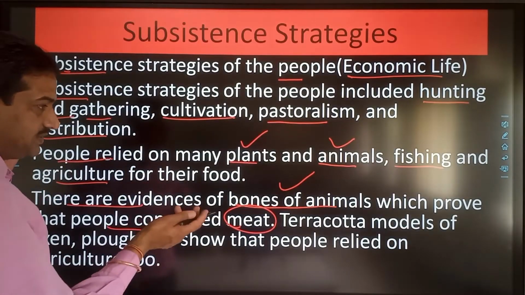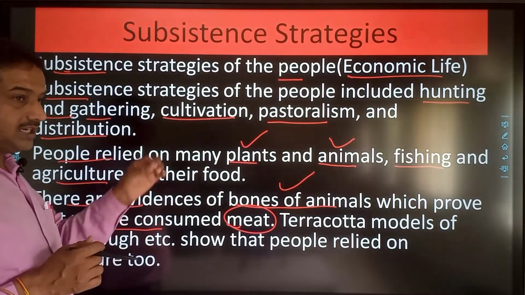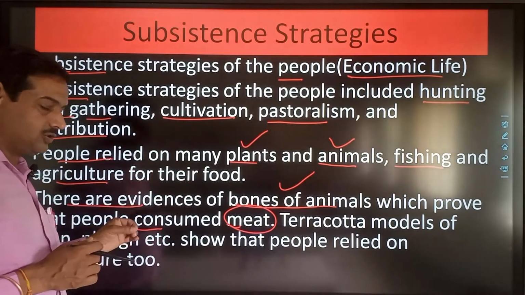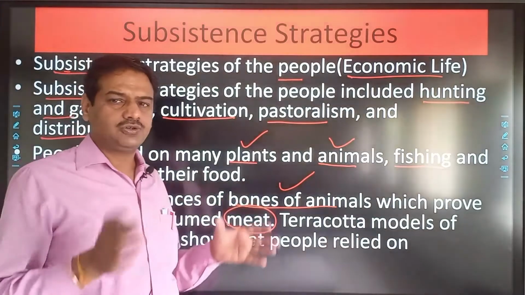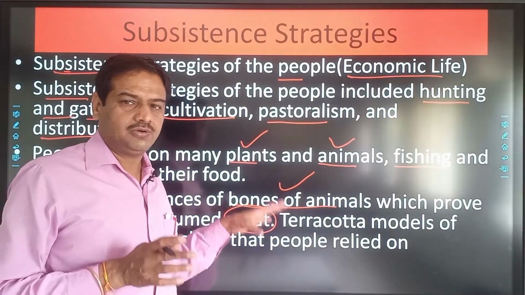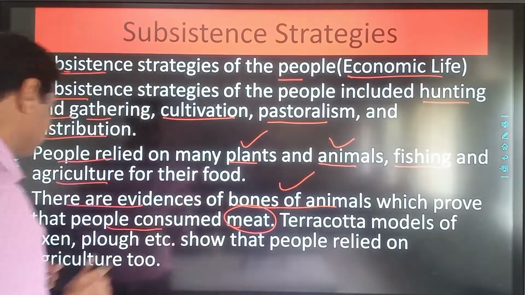These animals include the fish, boar, that is the pig. Apart from that, the gharial has also been obtained from the homes of the Harappan civilization people, and it's not clear whether they used to consume the gharial or it was kept there for some other purpose. It's not clear till date.